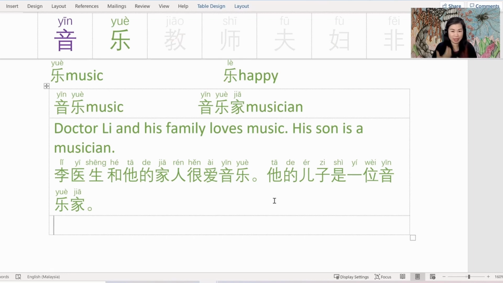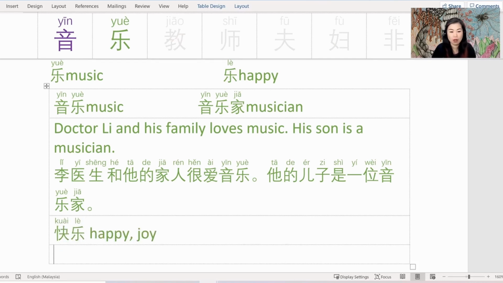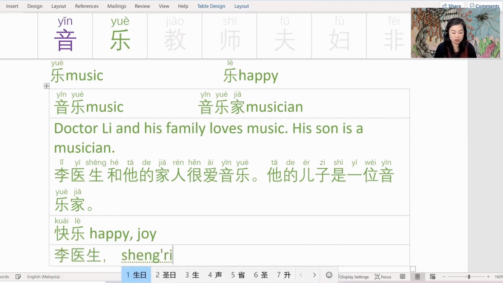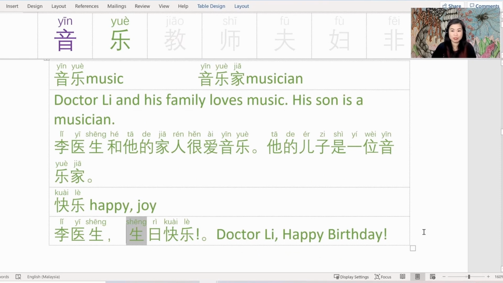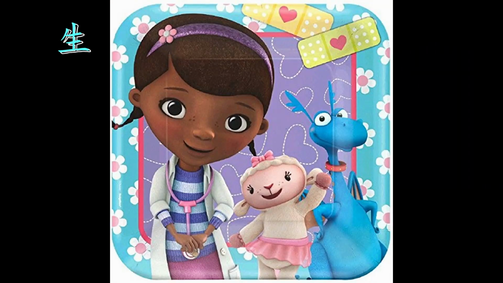So the way to say happy using 乐 would be 快乐. 快乐 which means happy or joy. 快乐 is usually used to wish somebody like happy birthday or happy anniversary or happy new year. So 李医生生日快乐 means Dr. Lee, happy birthday. If you want to wish someone happy birthday, it's 生日快乐, 李医生生日快乐, Dr. Lee, happy birthday.